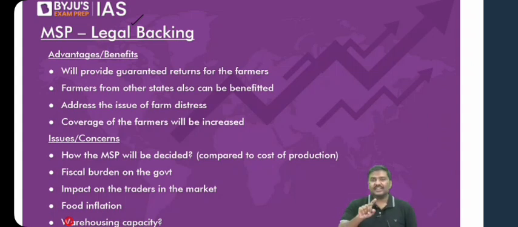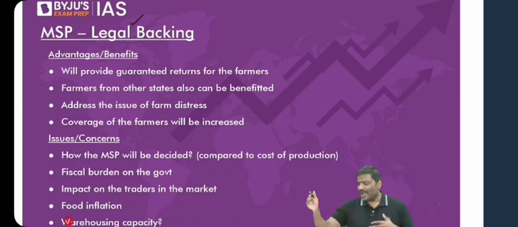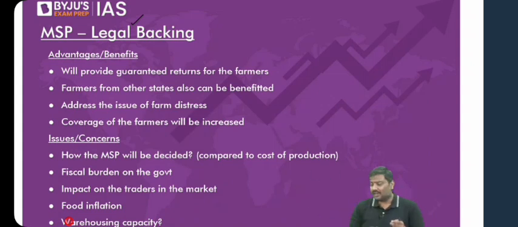If the Government of India announces the MSP and starts providing legal backing, does it not mean that all the farmers can now sell to the Government of India? Whether it is crop X, Y, Z, doesn't matter, because there is a legal recognition now. Will all the farmers be able to sell their crops to the Government of India? Of course, yes. Whether the government wants it or not doesn't matter, because there is legal recognition of the MSP now. So what will happen? Farmers will be provided with certain guaranteed returns here.